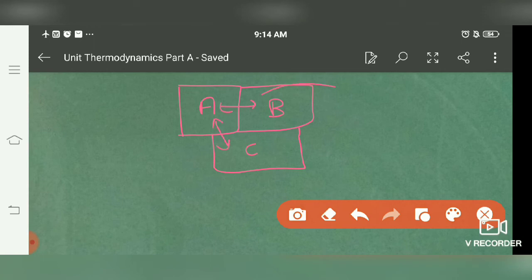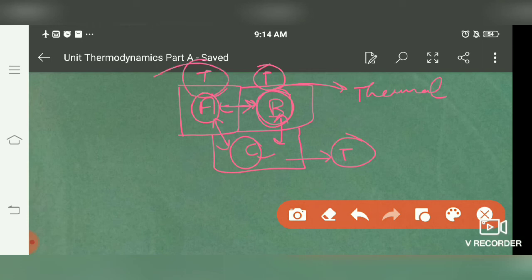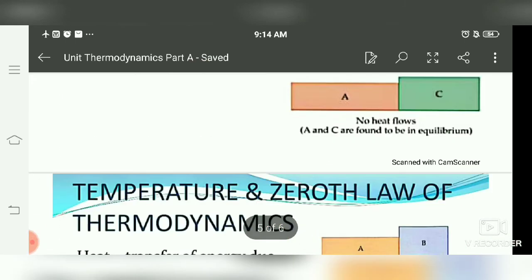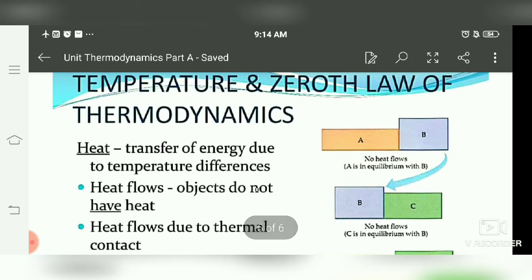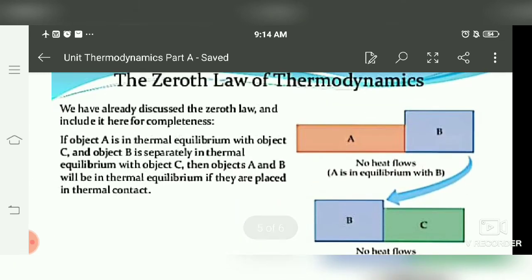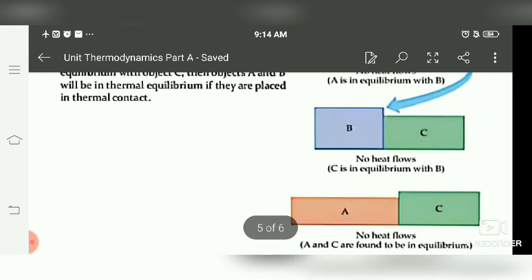So AB are in thermal equilibrium, BC are in thermal equilibrium, and as B is common to A and C, it means C and A are also at the same temperature. Say A and B are in thermal equilibrium at T degrees Celsius, and B and C are in thermal equilibrium, so if this body has T, the other also has T. So these two are also in thermal equilibrium with each other. This is the zeroth law of thermodynamics: if one body is in equilibrium with another, and that other with a third, then the first and third are also in equilibrium with each other.